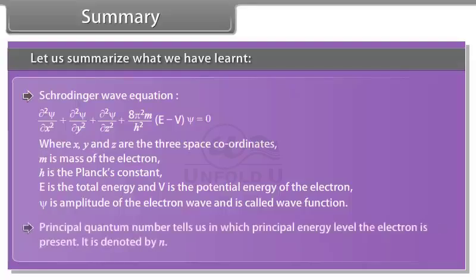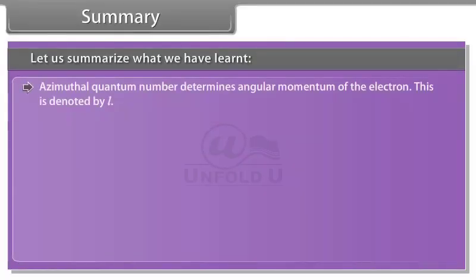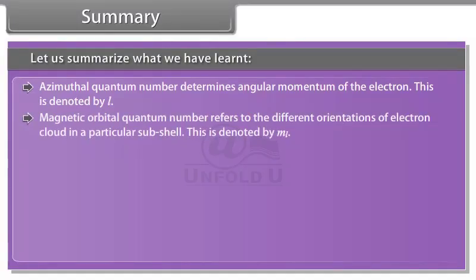Principal quantum number tells us in which principal energy level the electron is present. It is denoted by n. Azimuthal quantum number determines the angular momentum of the electron. This is denoted by l. Magnetic orbital quantum number refers to the different orientations of electron cloud in a particular subshell. This is denoted by m_l.